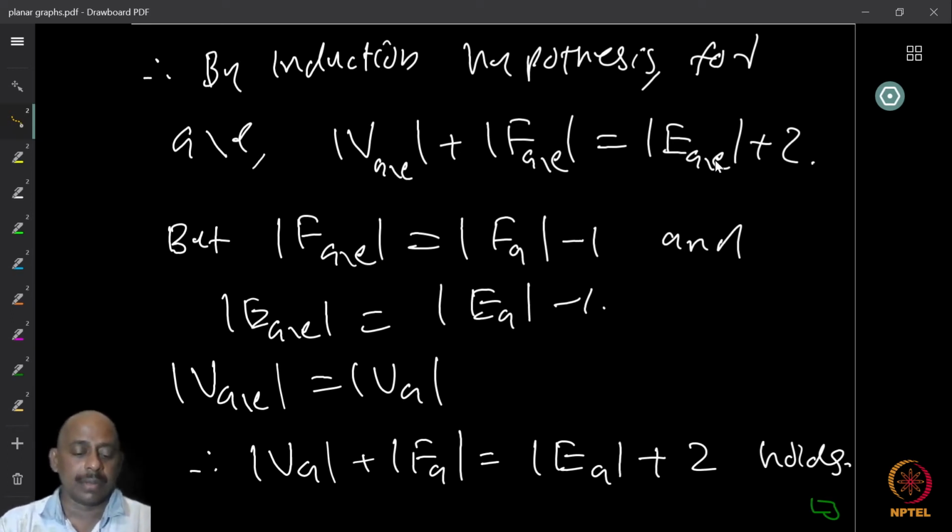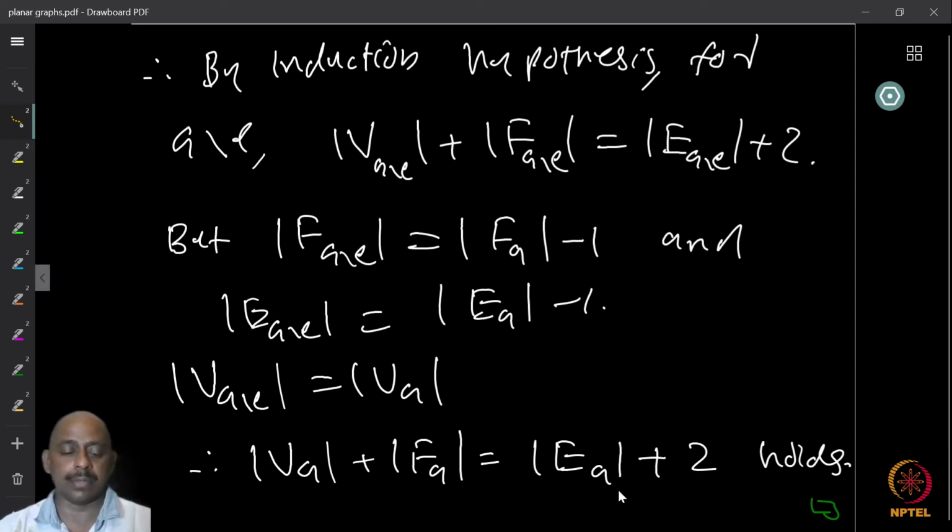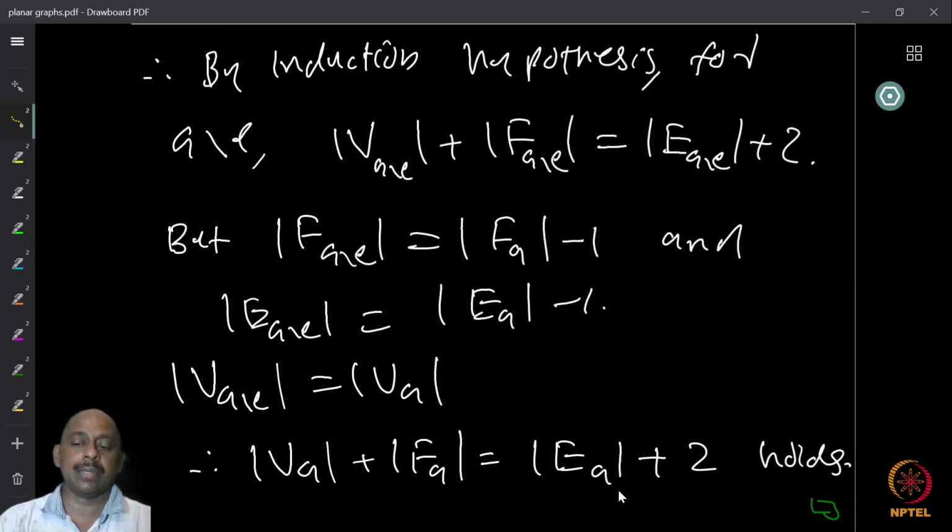So therefore, the cardinality of V of G plus the cardinality of F of G, the number of faces of G, equals the number of edges in G plus 2. This also holds. I just added or subtracted, whichever way you want to look at it, 1 from both sides of the identity. So therefore, we have the proof of Euler identity: for any connected plane graph, the number of vertices plus the number of faces equals the number of edges plus 2.